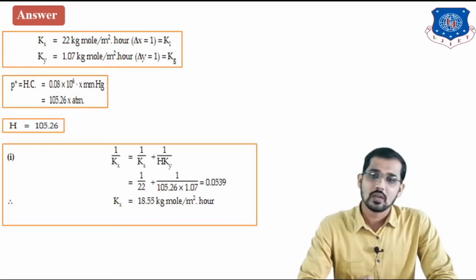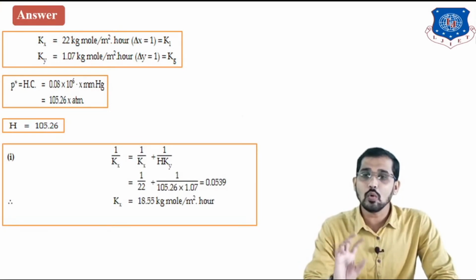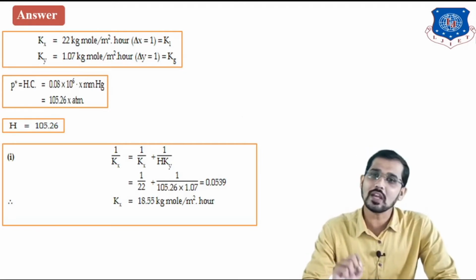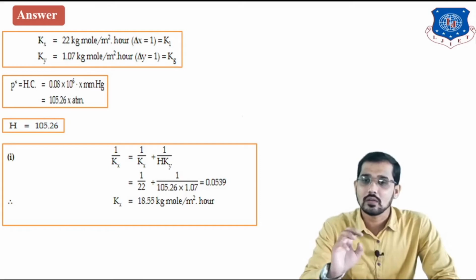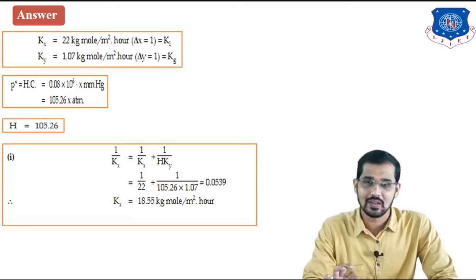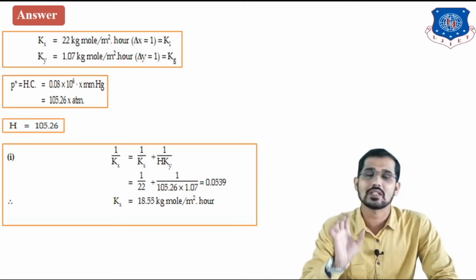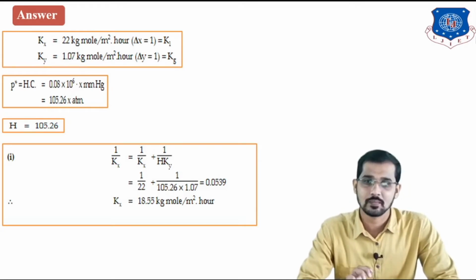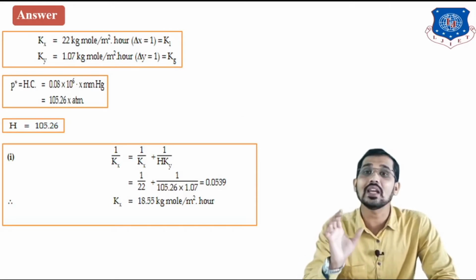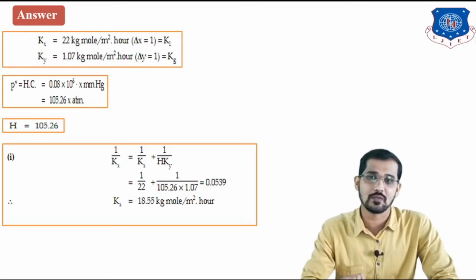Now the next term, this is the formula. In the first statement, you have to calculate the overall mass transfer coefficient for the liquid phase and gaseous phase. So how to calculate this? For that, you have to use this formula, 1 upon capital KL, or I can say capital Kx, meaning the overall mass transfer coefficient for the liquid phase. I can write this as capital Kx, or capital KL. Okay, this is the overall mass transfer coefficient for the liquid phase.